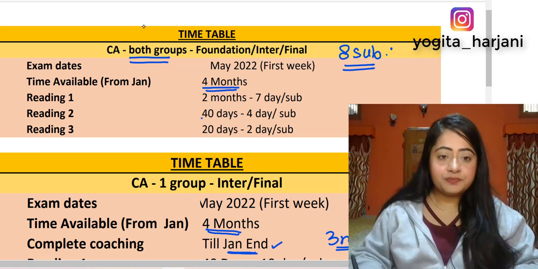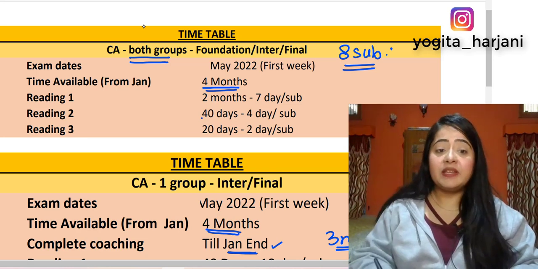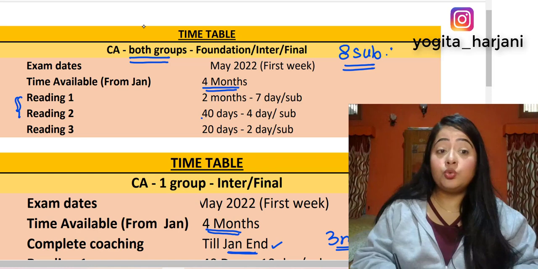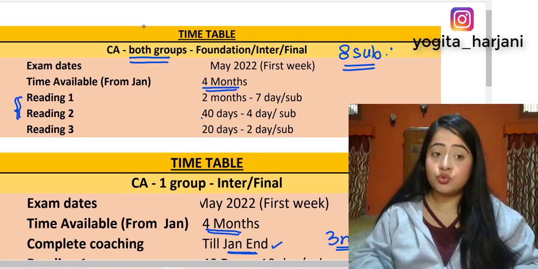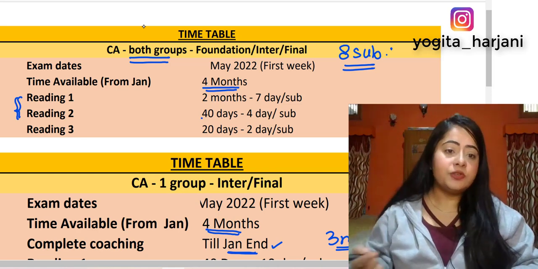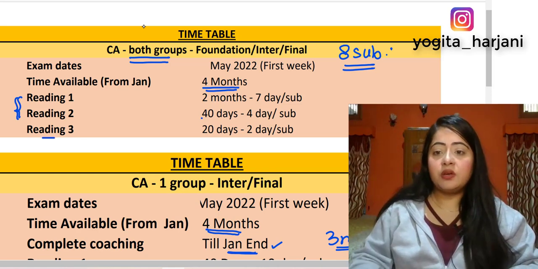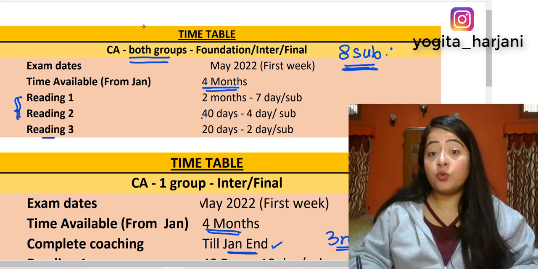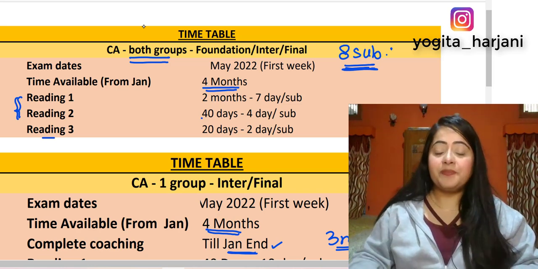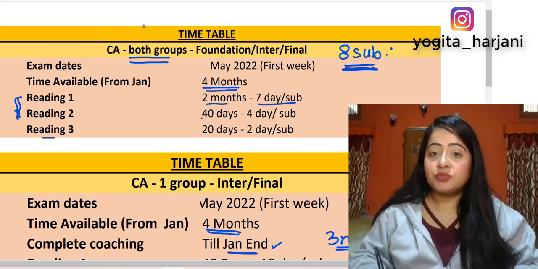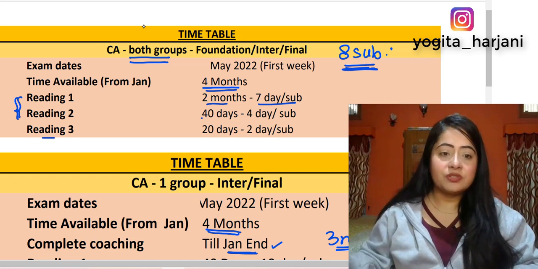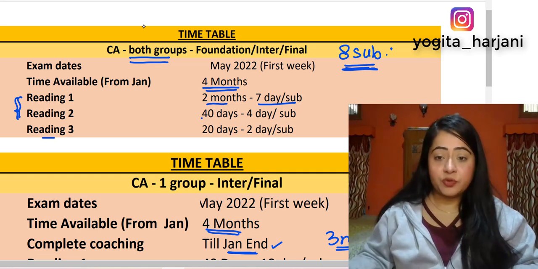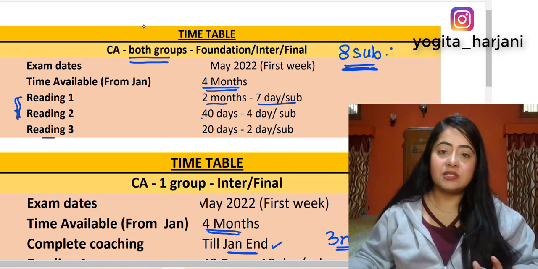Okay, now here you have to plan in such a way that you at least do 2 readings. We know 2 readings are mandatory for us if we really want to give it a good shot in the examination. 2 readings mandatory. If possible for you, then go for 3 readings. Okay, now here, because we have 8 subjects and time is only 4 months, say you are doing only 2 readings. In that case, try to complete the first reading in 2 months, giving 7 to 8 days per subject. Okay, then after that, the remaining 2 months or 1.5 month, whatever is remaining, try to complete the second reading. Okay, so that is going to give you 5 to 6 days per subject.